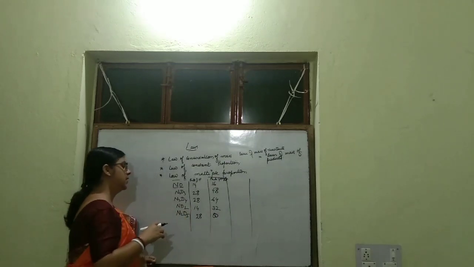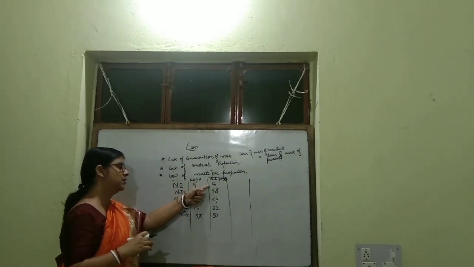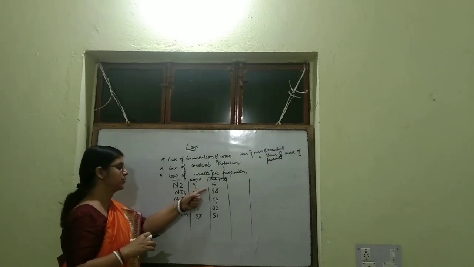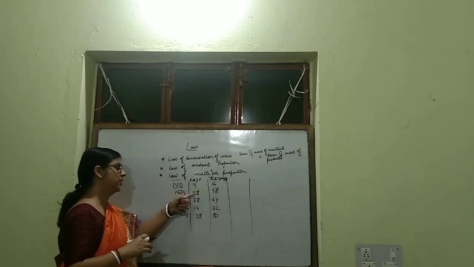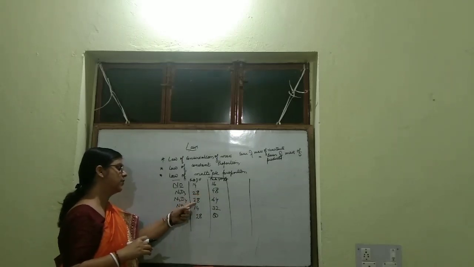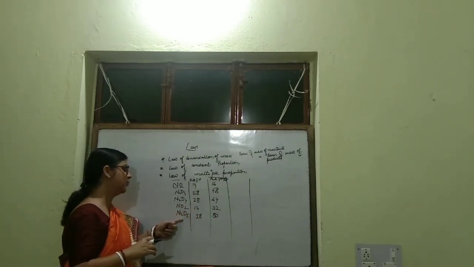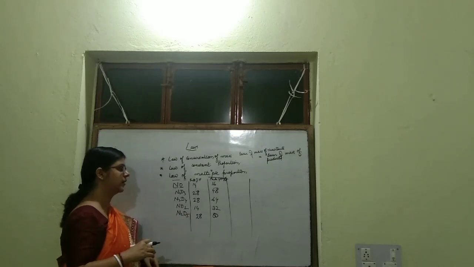You see, in NO, 14 parts nitrogen is combining with 16 parts oxygen. In N2O3, 28 parts combine with 48 parts. In N2O4, 28 parts combine with 64 parts. In NO2, 14 parts with 32 parts. Then in N2O5, 28 parts with 80 parts.